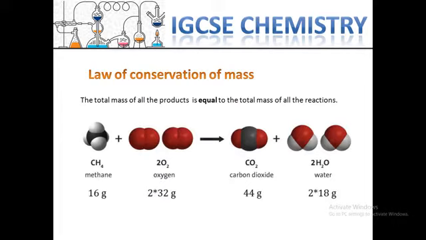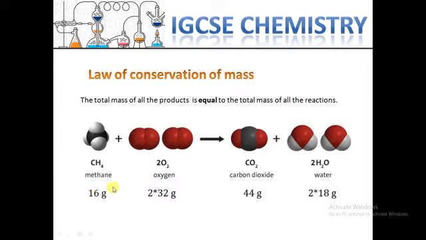What is the law of conservation of mass? This law tells us each equation must have an equal mass between reactants and products. For example, here we have methane and oxygen, which react with each other and produce carbon dioxide and water.